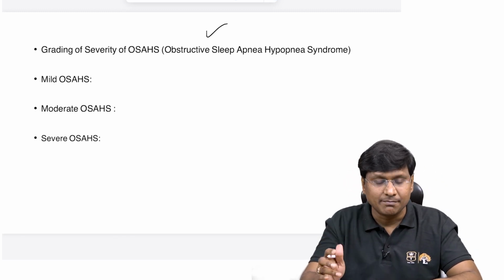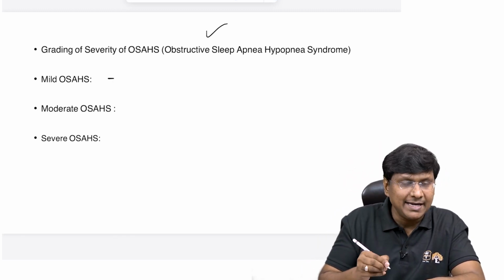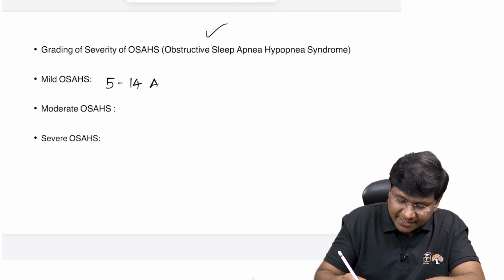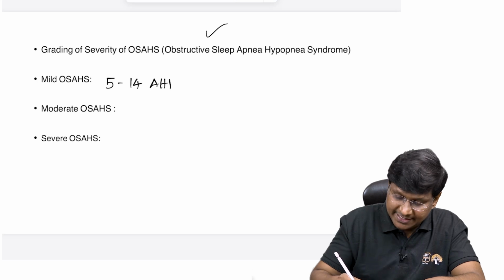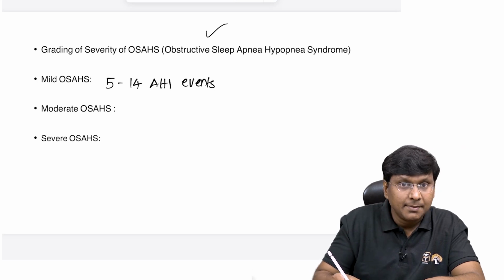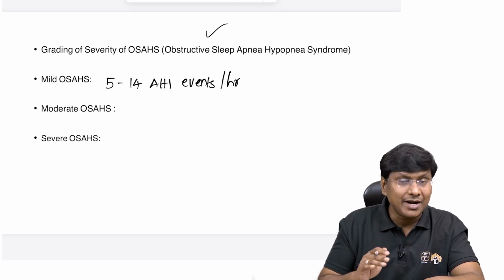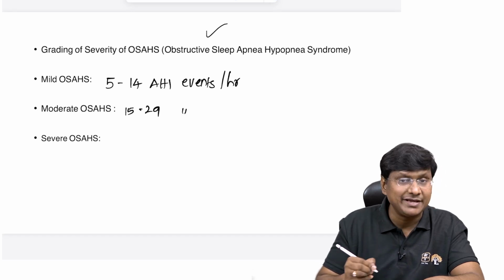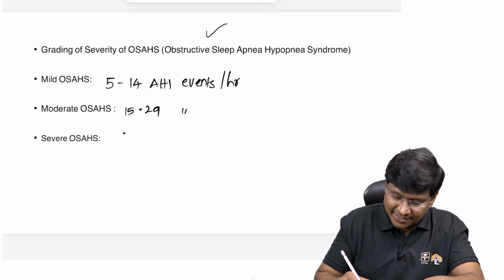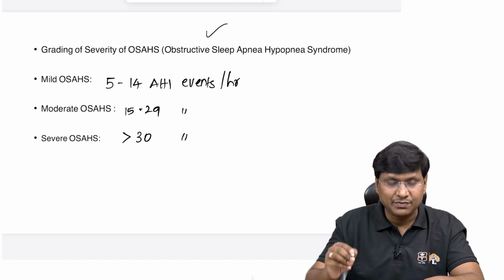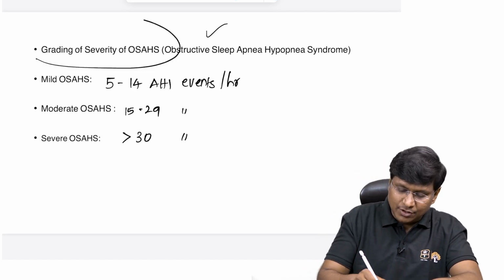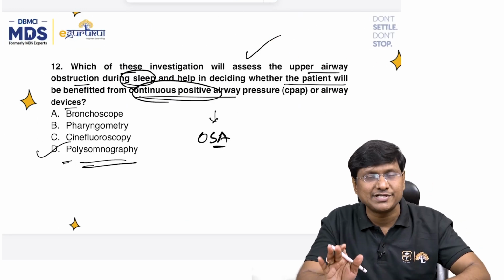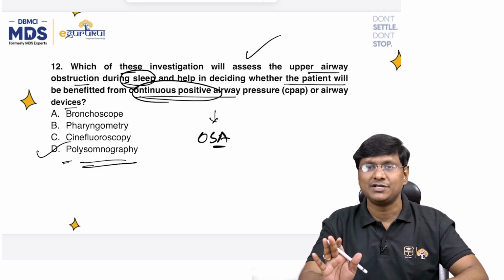In case of mild OSA, the AHI will be 5 to 14 apnea-hypopnea index events per hour. Moderate OSA is around 15 to 29 AHI events per hour. And severe is more than 30 events per hour. So that is how you will be able to assess the severity of the OSA. So the best method for diagnosing the OSA, or the investigation of choice, is polysomnography.